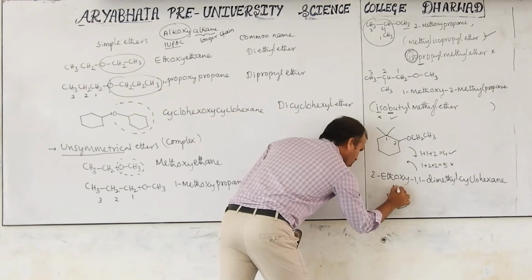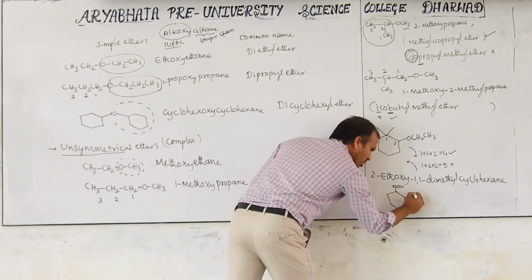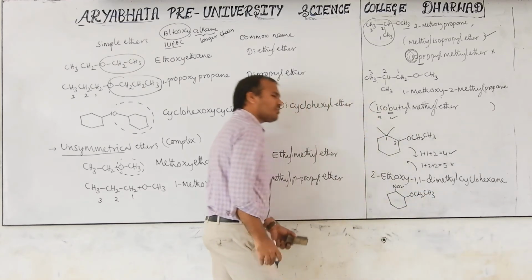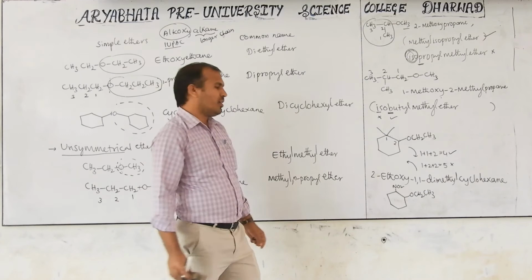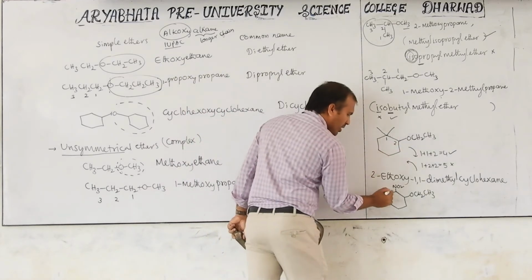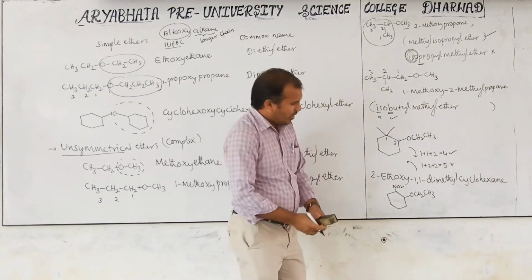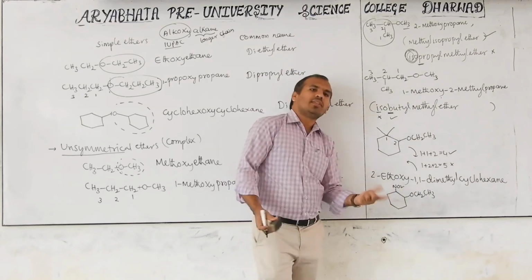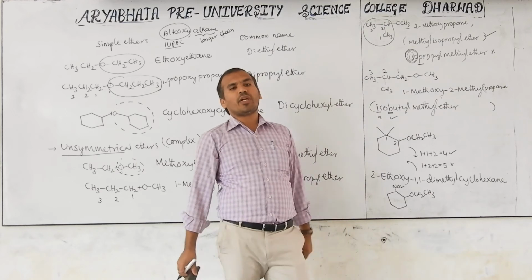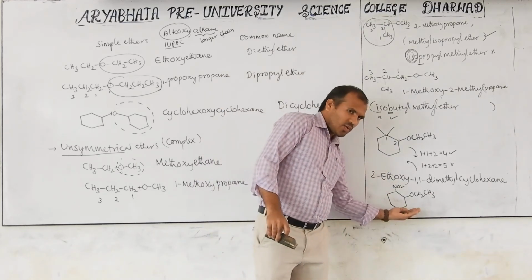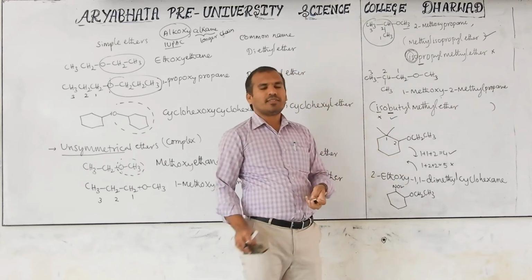Similarly, one more compound here. Here NO2, here the same CH2, CH ethoxy. Then numbering this side is correct. Then you may try in this way. If you give number here 1, here 2, 1 plus 2 is 3. If you give number the other way, 1 plus 2 is 3. Both give the same sum. Then which one do you have to consider? Top to down or down to up? This is the question for you.